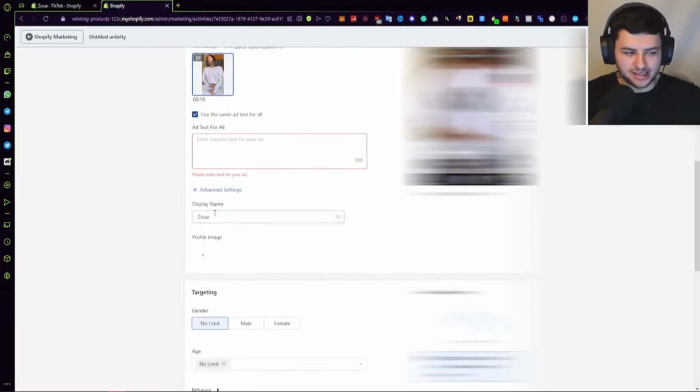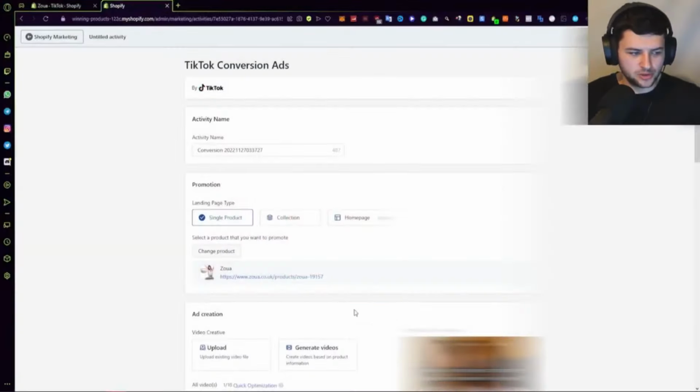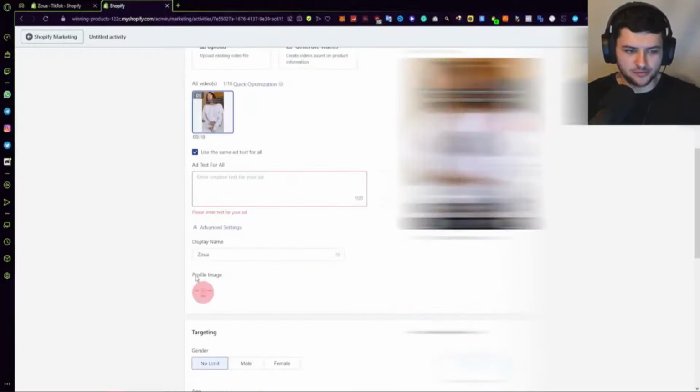You can also go under advanced settings. This is where you can change the display name. So on TikTok, if you didn't know, the ads kind of look like they've been posted by a user, which is why they work so well. So we have the display name over here, which makes it look like a real profile, like a user generated it. And you can also select a profile image. So I'd recommend this profile image being your actual brand's logo. So if you have a brand logo, upload that as your profile image, and then you have a profile image over there, so it actually looks fairly legit.